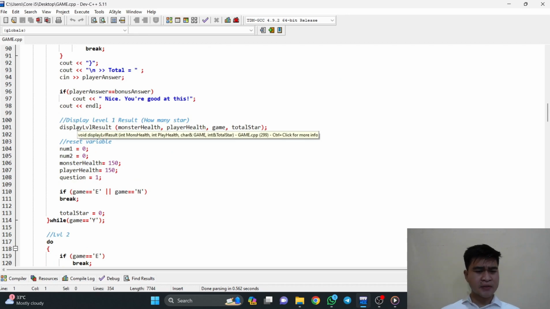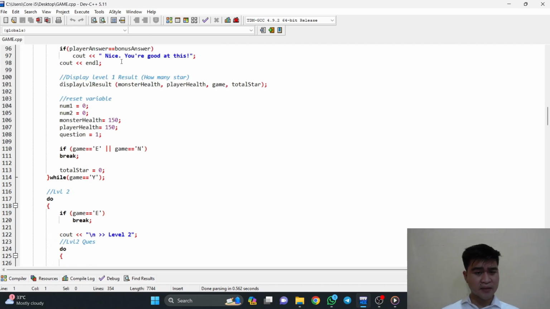And then for the first level, this is the function that I just explained, which is display level result. And after displaying the player's result for the first level, all of these variables just now will be reset.